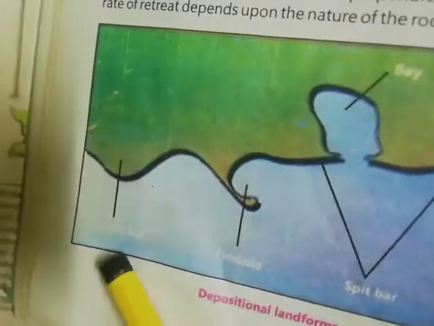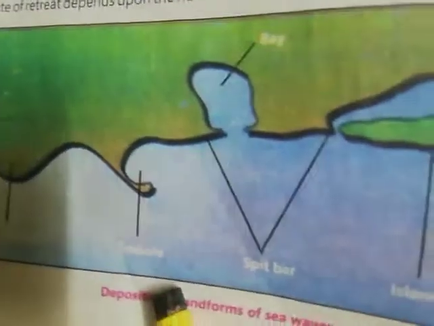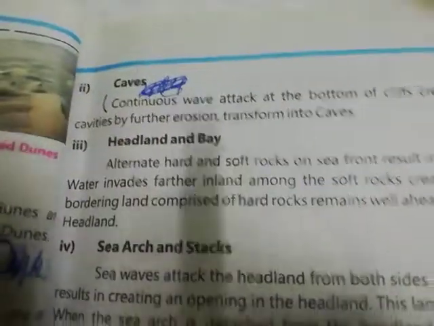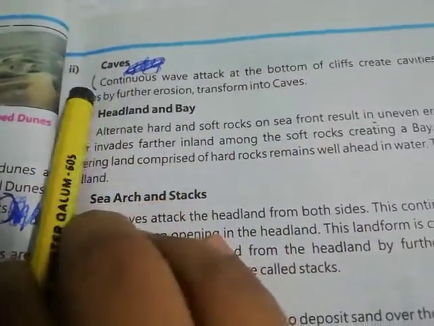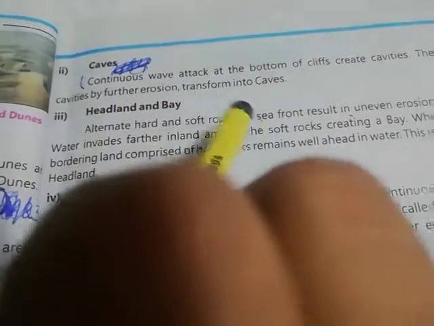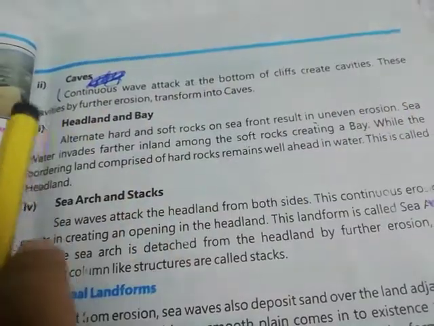Another topic is erosional landforms. Some landforms created by the erosional work of sea waves are as follows. Number 1, sea cliffs. On mountainous coasts, seaward slopes are exposed to wave attack. With time, the slopes retreat and become perpendicular. These are called cliffs. The rate of retreat depends upon the nature of the rocks.